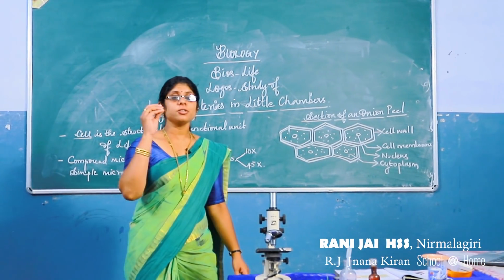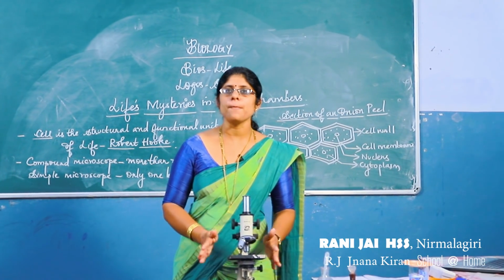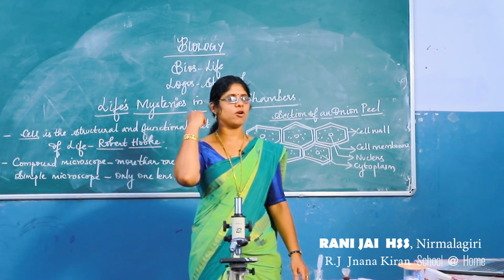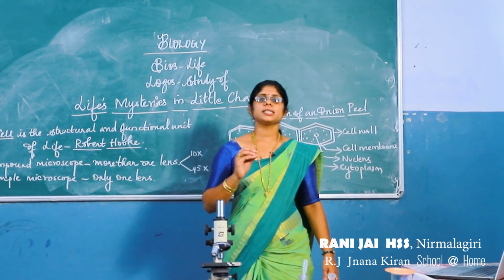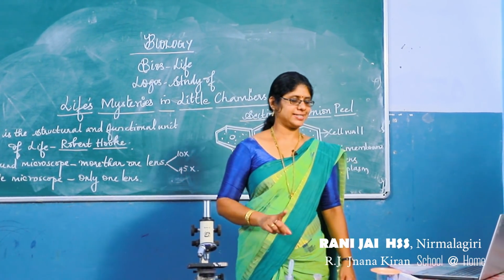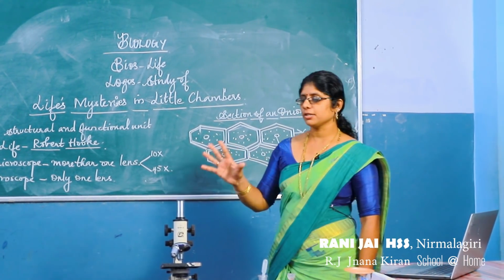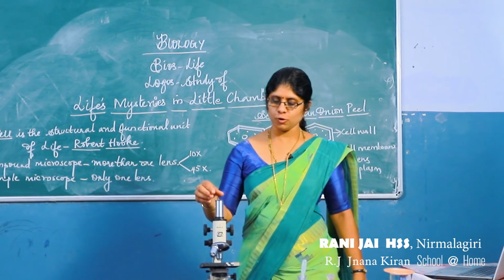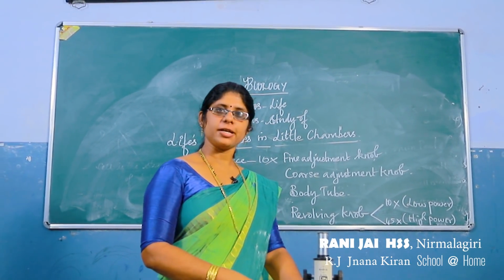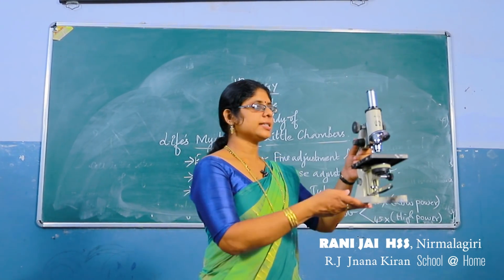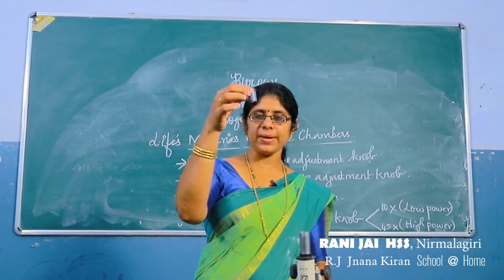These are the outermost things you know about the cell. But in order to learn more about the cell, we should know the parts of the compound microscope. As I have already said, a compound microscope is a microscope which consists of more than one lens. Now let us move on to the parts of the compound microscope. In this compound microscope, you can see this is the eyepiece.